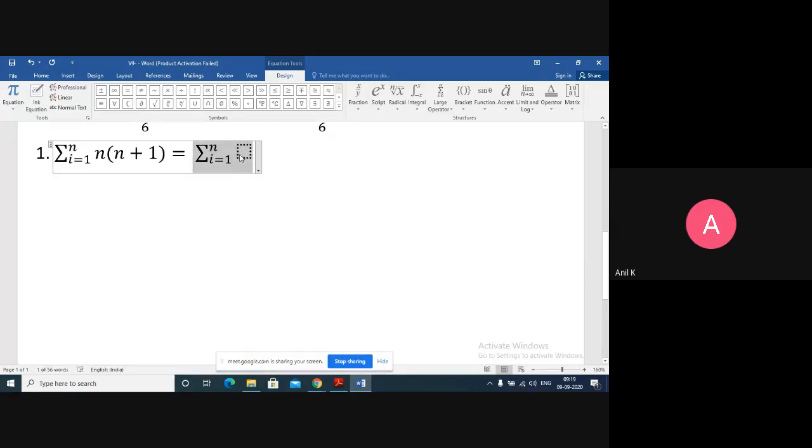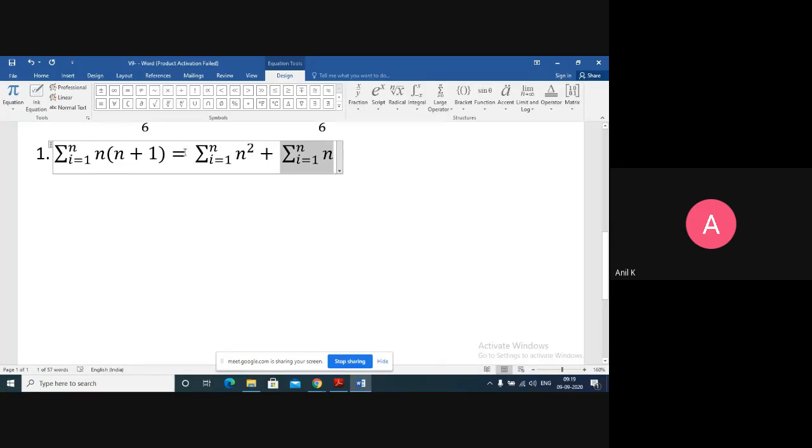So I get summation n square plus, again summation i equals 1 to n, then n into 1 is n. So this is nothing but the sum of the squares of the first n natural numbers plus the sum of the first n natural numbers.